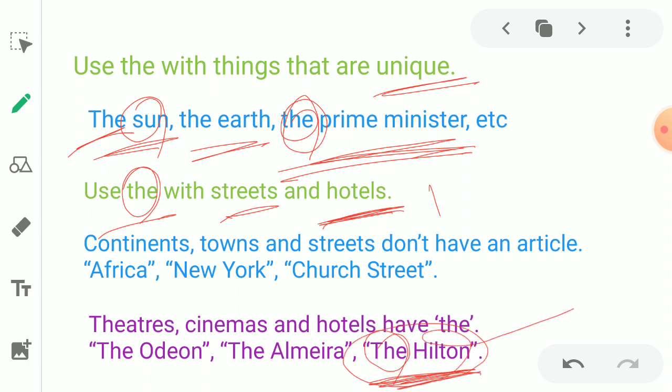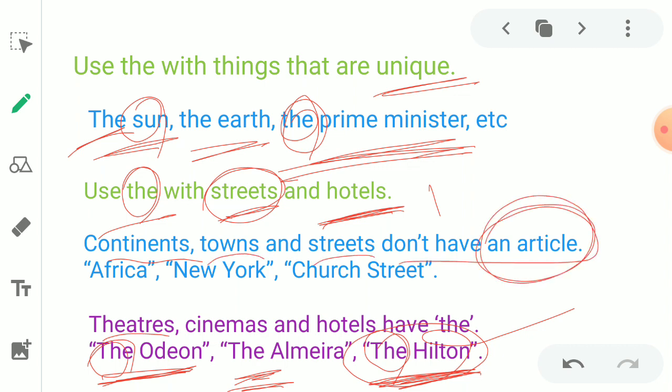It's about hotel. As you can see, theaters, you can say the Odeon. The is used before cinemas and all, we are using the, like that. But before streets and all, it's very less to use. Like I told you here, continents, towns and streets don't have an article. Got it? You cannot say the Africa, the Asia, the New York, the Shirali, the Murdeshwar.